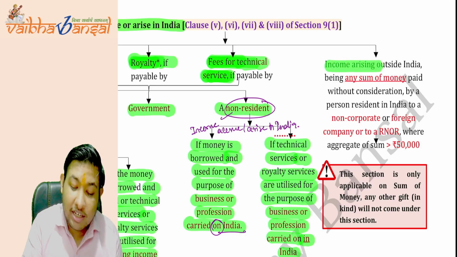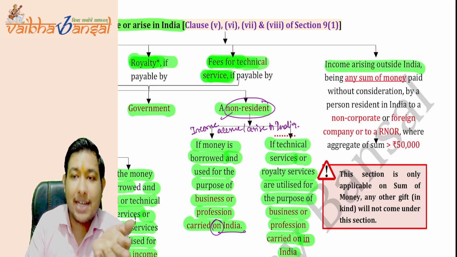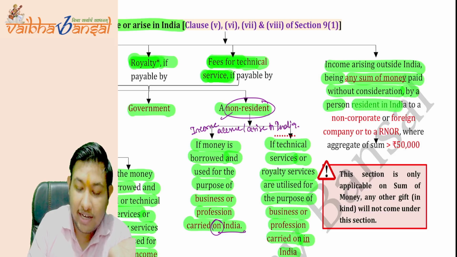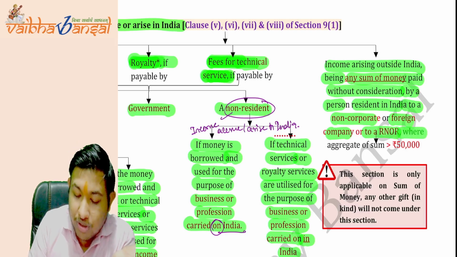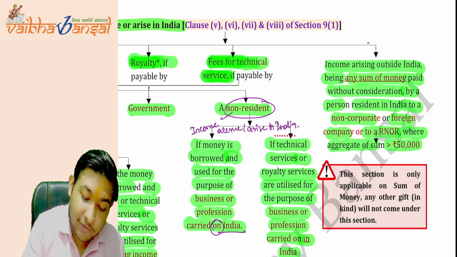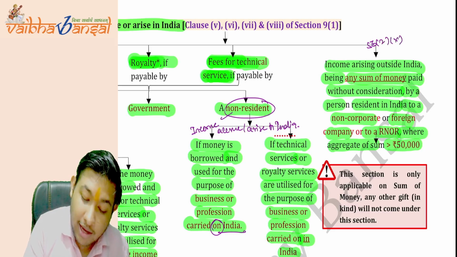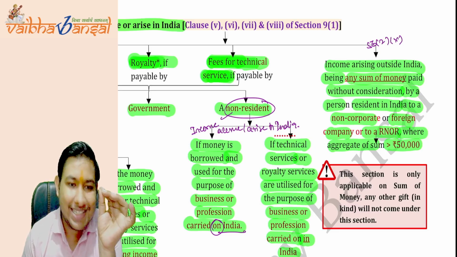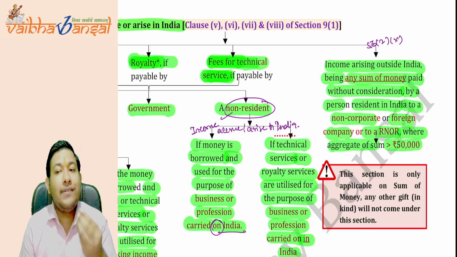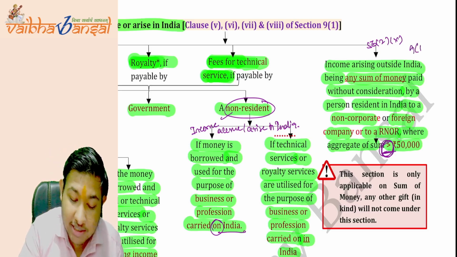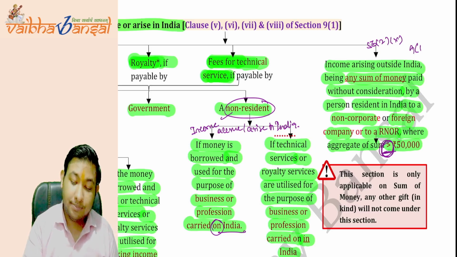It says whether the income accruing or arising outside India, being any sum of money paid without consideration by a person resident in India to a non-corporate or a foreign company or to a non-RNOR, where the aggregate sum of payment is 50,000 rupees. As you know, under section 56(2)(x), gift up to 50,000 is exempt. But if you are giving anything more than 50,000, then it will be taxable under section 9(1). Okay, is this point clear?